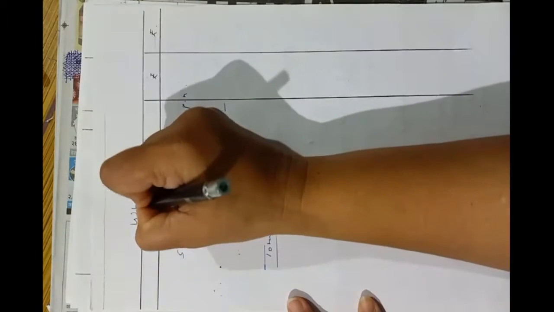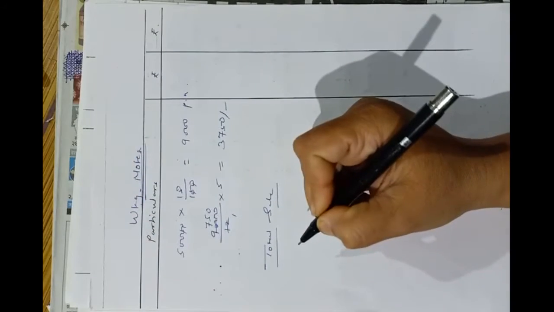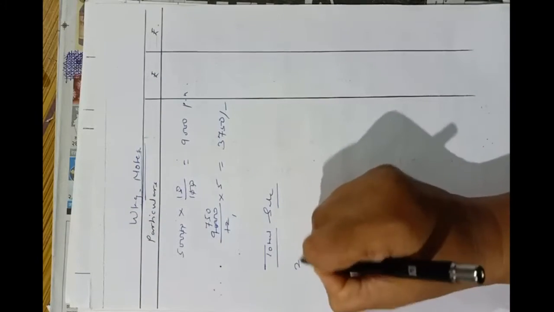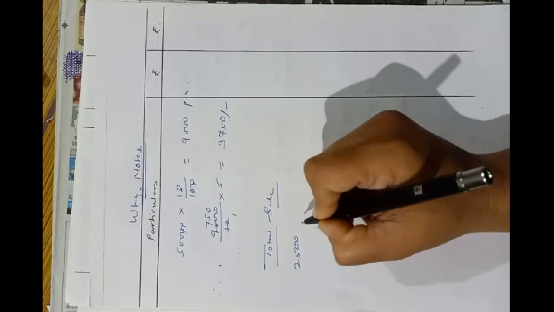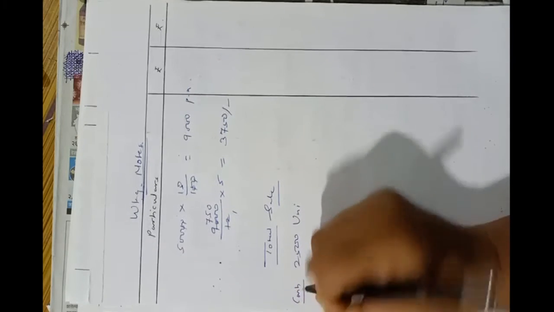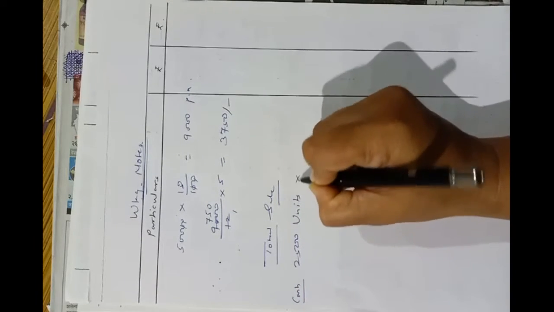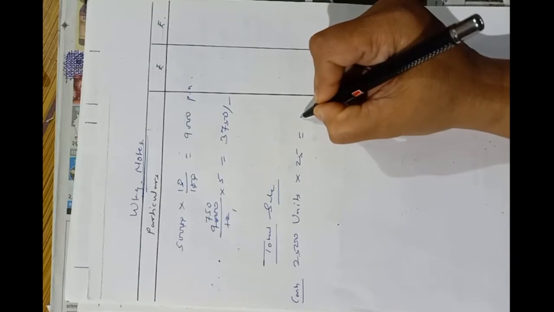These are the working notes, you can say. This is my rough page. I am calculating here. 2,500 units. You can calculate on Calci also, but I am showing you in detail. So 2,500 units. This is cash sale. Units into 25 per unit of cash. Okay. So it is